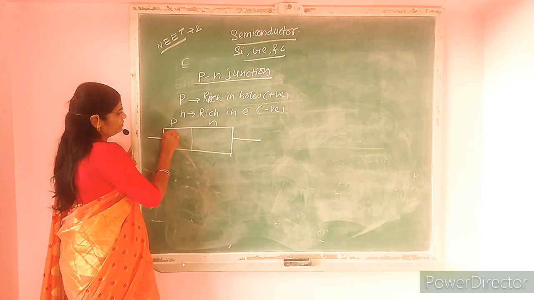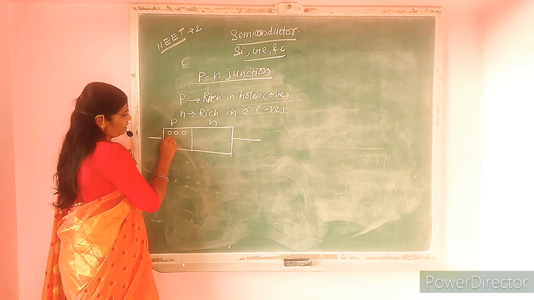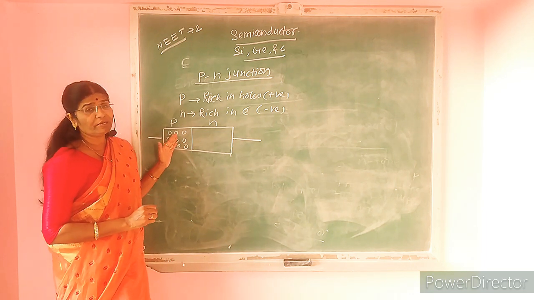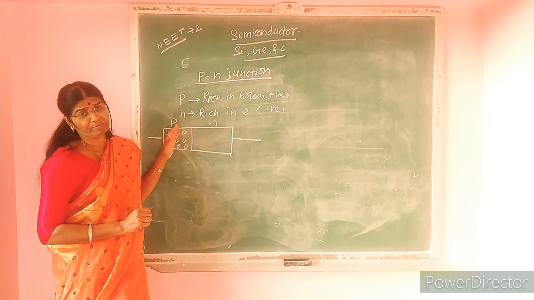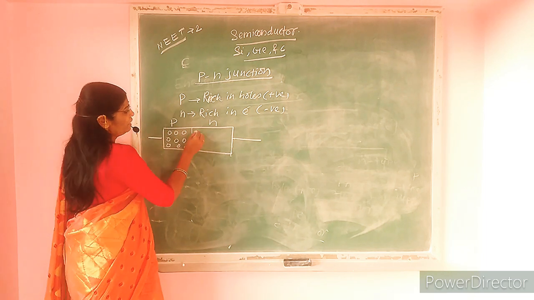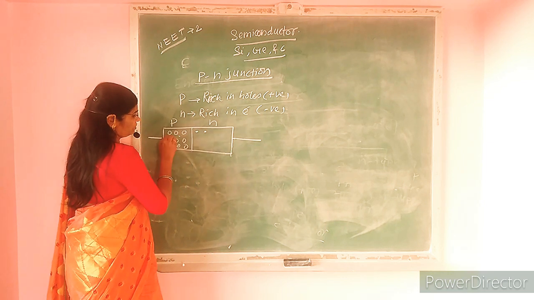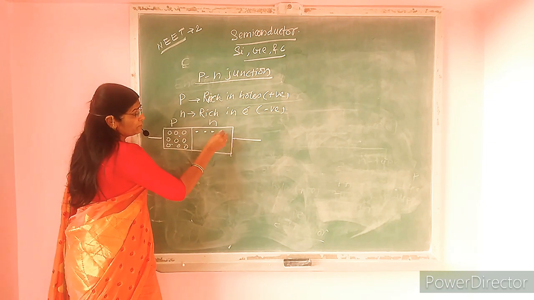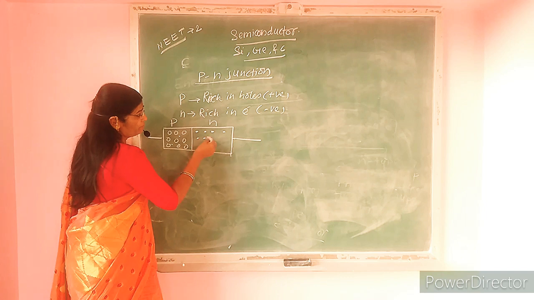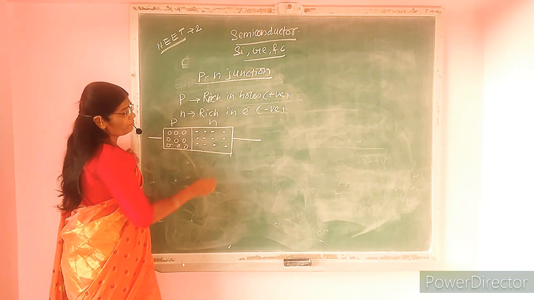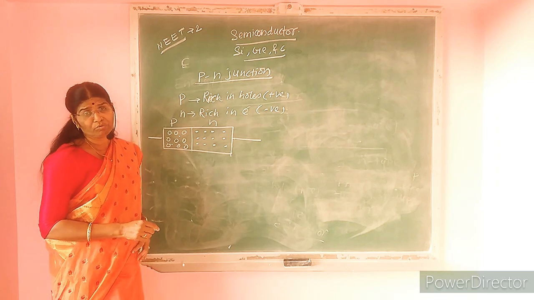We know that the majority charge carriers in p-type semiconducting material are holes, and minority charge carriers are electrons. In case of N-type semiconductor, the majority charge carriers are electrons and minority charge carriers are holes.